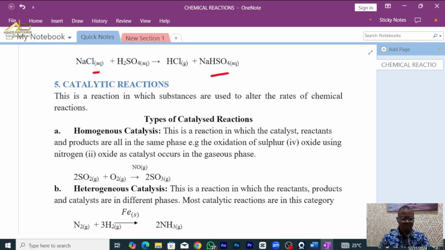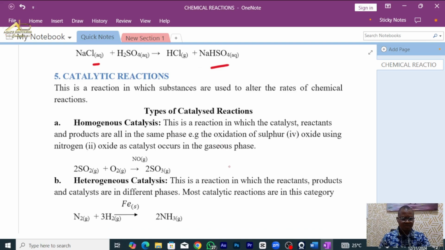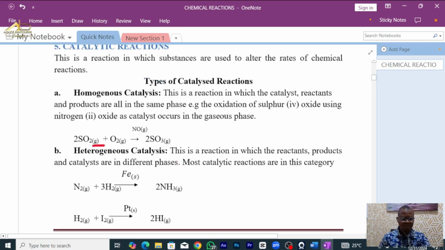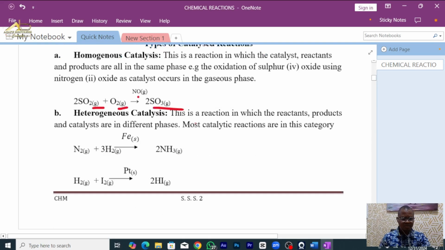Homogeneous catalyst is a catalyst in which the catalyst, reactants and products are all in the same phase. In the same phase, the oxidation of sulfur(IV) oxide gives us that. Now look at it. They are in the same phase, gaseous phase. That's a homogeneous type of reaction catalyzed by NO. Now, heterogeneous is a reaction in which the reactants, products and catalyst are in different phases.